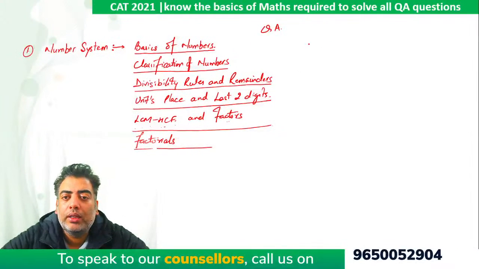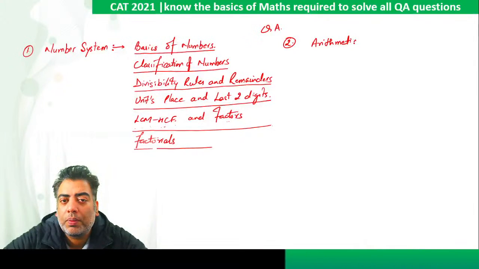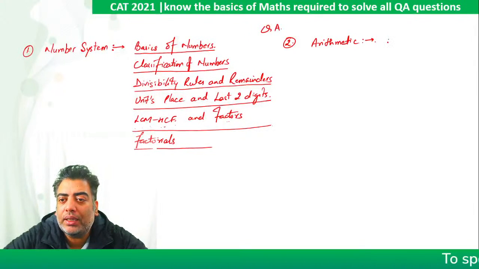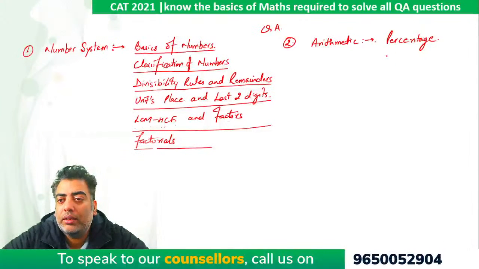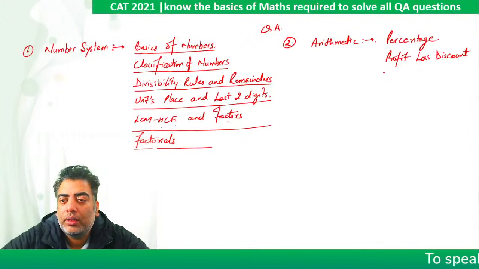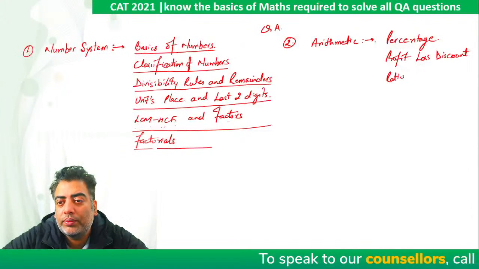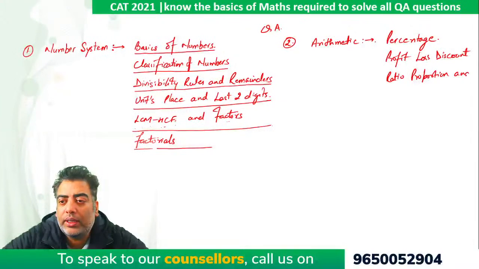Then chapter number 2 is another very important chapter, which is arithmetic. The very basic building block of arithmetic is percentage. Right? Then the next chapter along with percentage is profit, loss and discount. Then we can move on to ratio, proportion and variation.